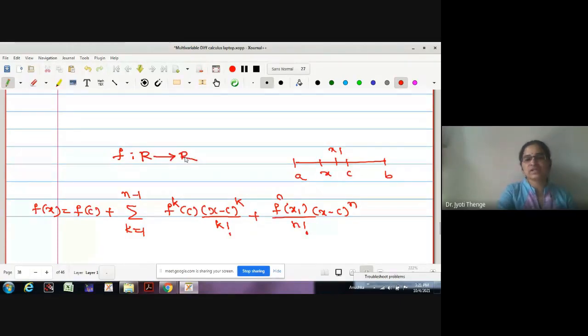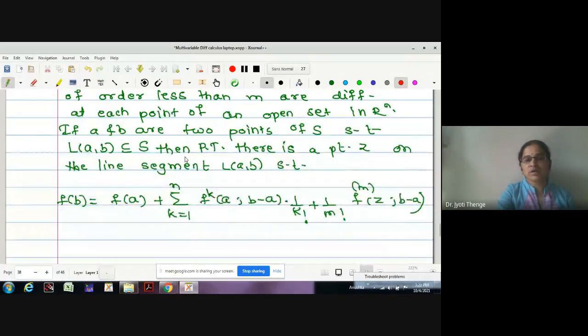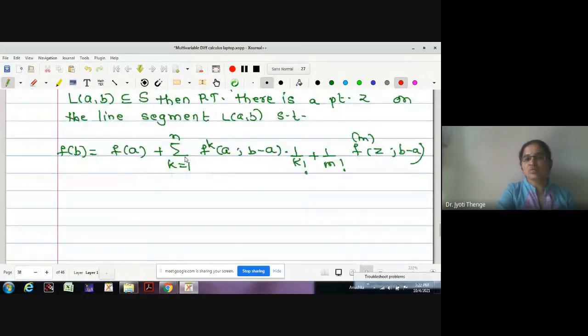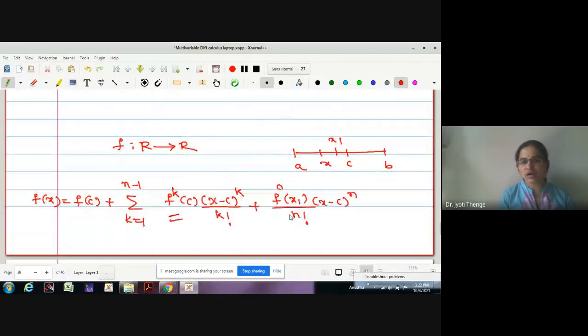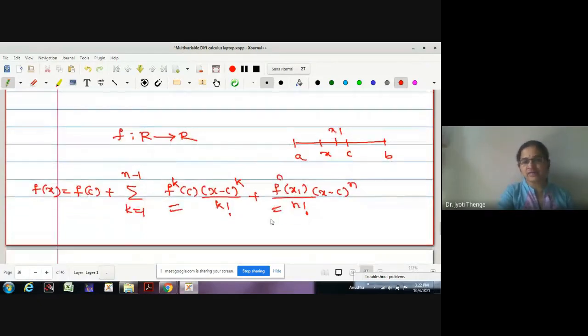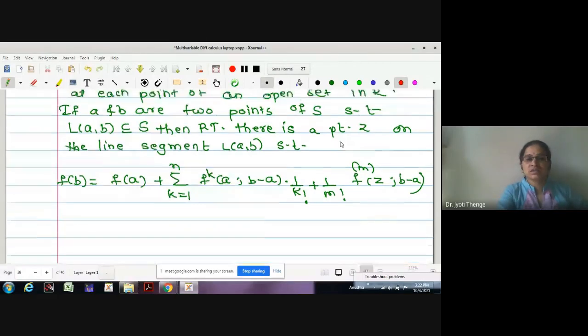Now we are going to extend the same thing for the function of Rn to R type. If you just look at the statement, both statements look similar. Only the change is that instead of the ordinary derivatives of kth order, nth order, here we have directional derivatives. Okay, now we are ready to prove the theorem.